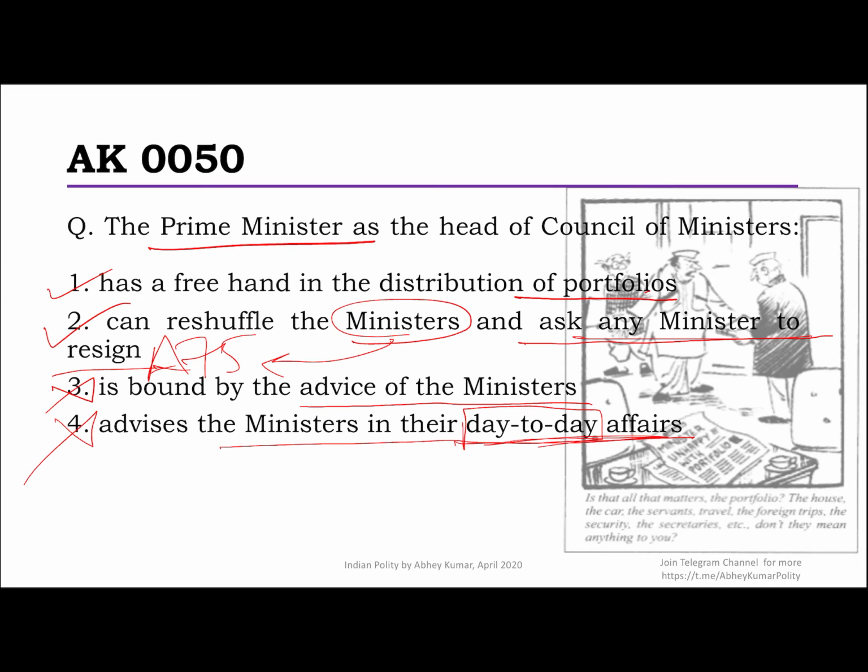Then the whole team has to come in, and the Prime Minister has a big role to play in leading the whole government's work. So again, less than half of you got it right.